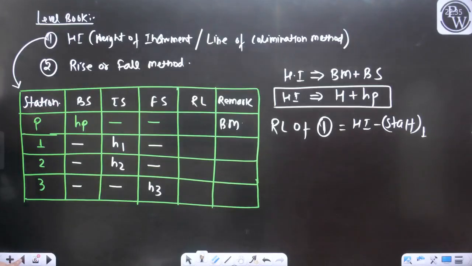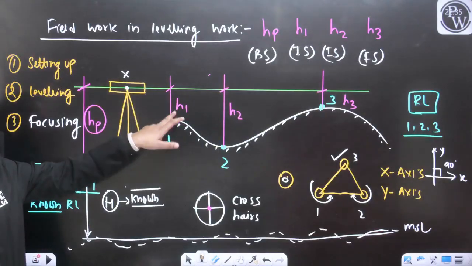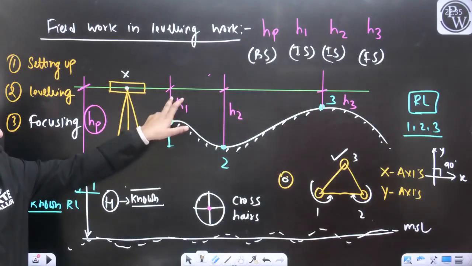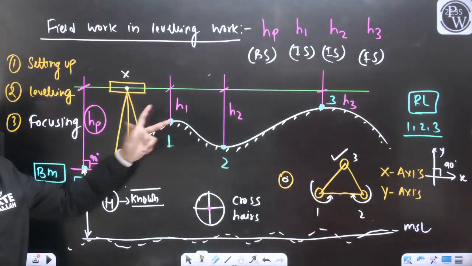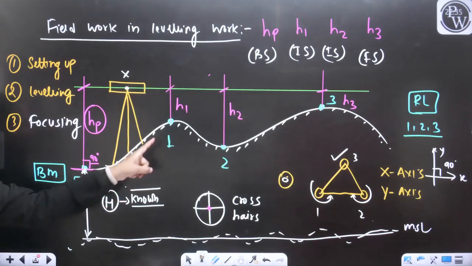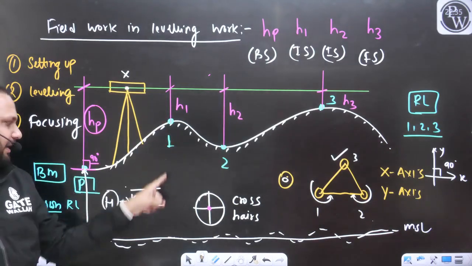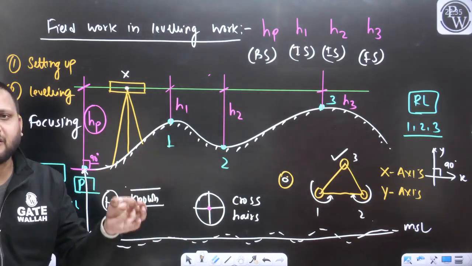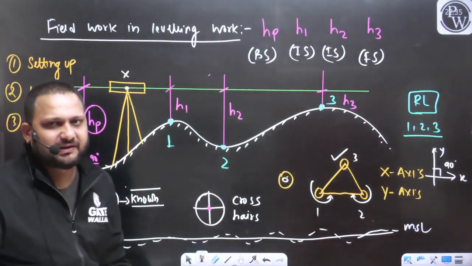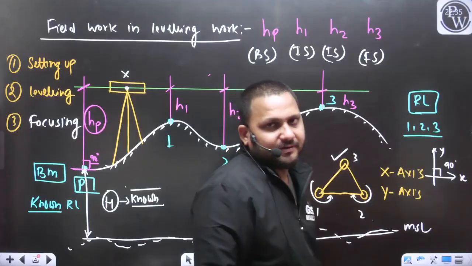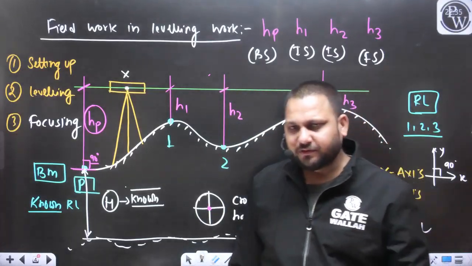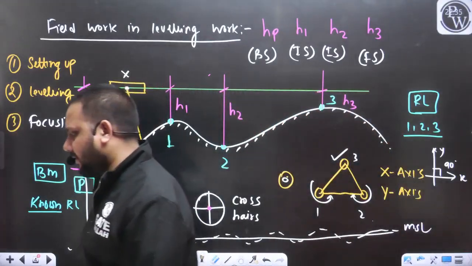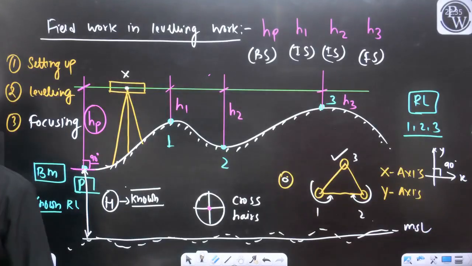If I know the RL of this green line, and I subtract this H1 value, I will reach the point 1, and that is nothing but the position of the point 1 from the mean sea level. Yes or no?